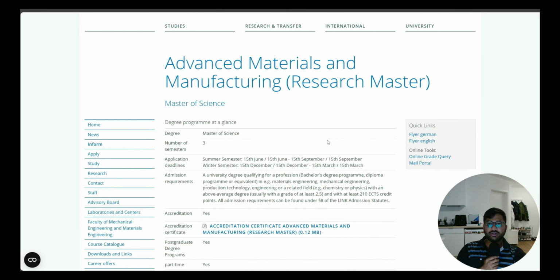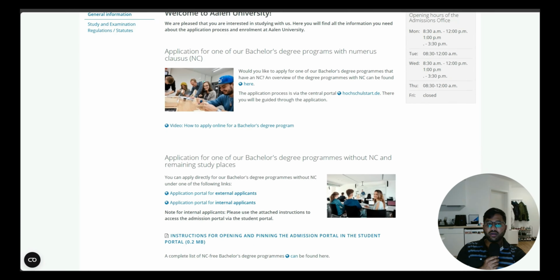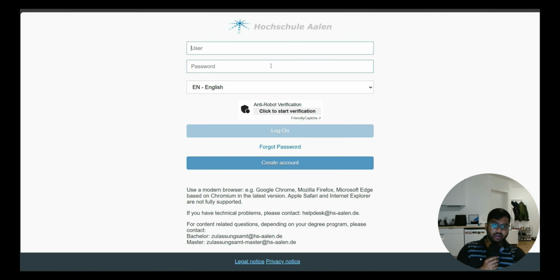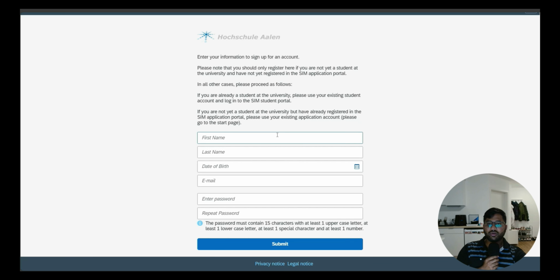This is what we just went through in the first part of the application video. Then we go directly into apply. In the apply section we click directly on the application for one of our master degree programs for external applicants. We are external applicants, and here are the username and password fields. But we do not have an account, so we first click on create account. In the create account page we will fill in everything. I will take a moment and fill in the first page.